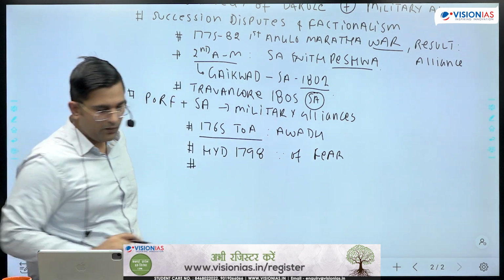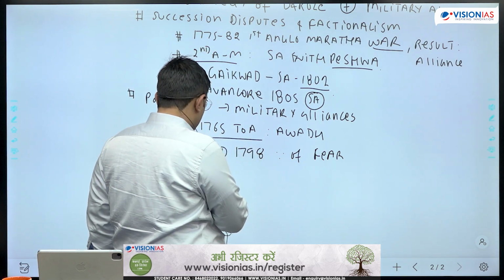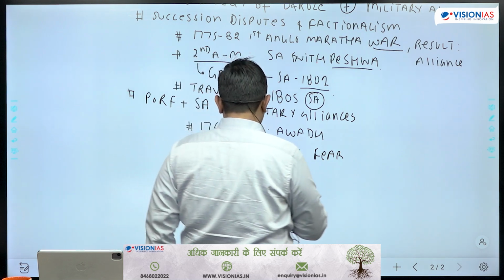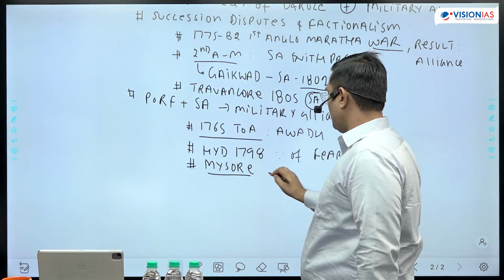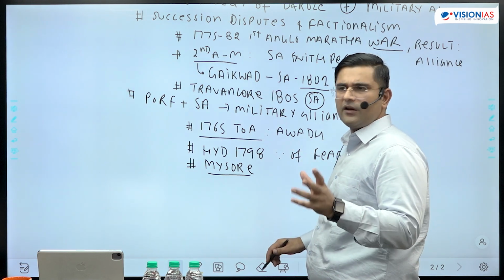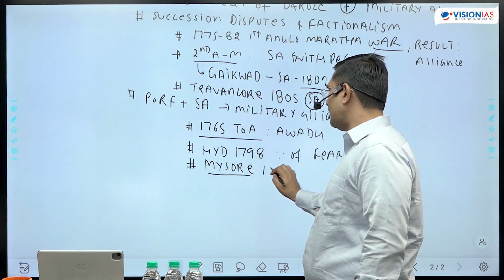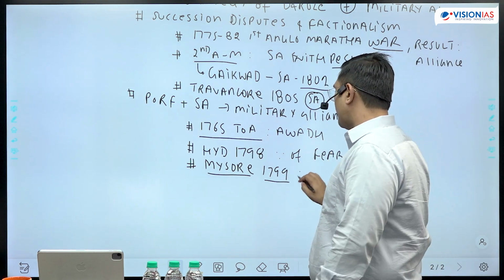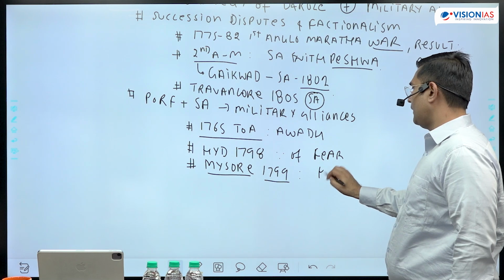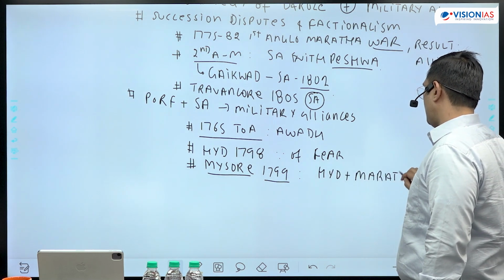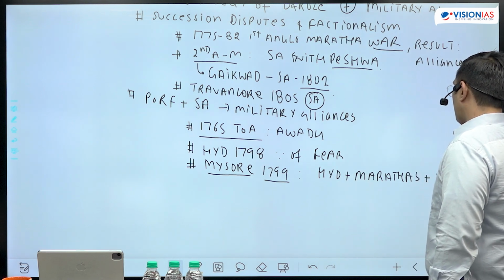Next, you can mention that East India Company was able to defeat Mysore, especially in the third Anglo-Mysore War and the fourth Anglo-Mysore War, or in general, you can mention that by 1799, the East India Company was able to defeat Mysore because of its alliance with Hyderabad and Marathas and EIC.